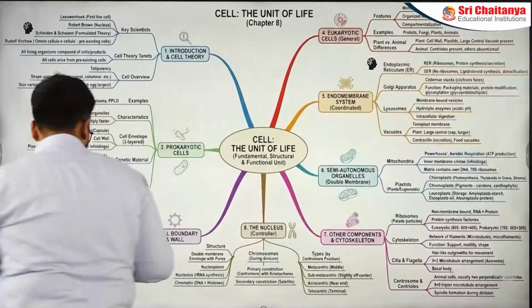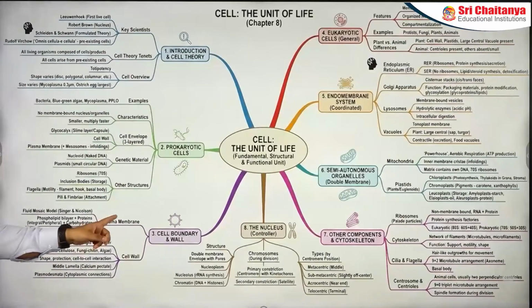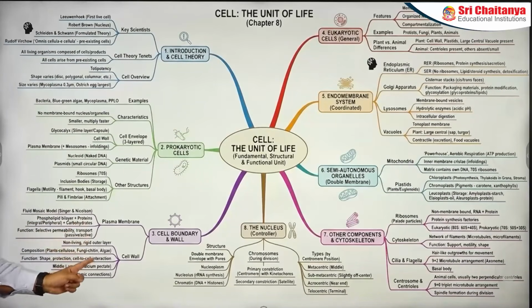Can we see here? We have talked about the plasma membrane section, and in the plasma membrane section we have written this word: phospholipid bilayer, proteins integral, peripheral, and carbohydrate section. Now, this has been a repeated question in matching. This has been an important question that is appearing regularly. Active and passive transport, you might use that in the zoology section where you talk about hormone movements. That part is also covered here.